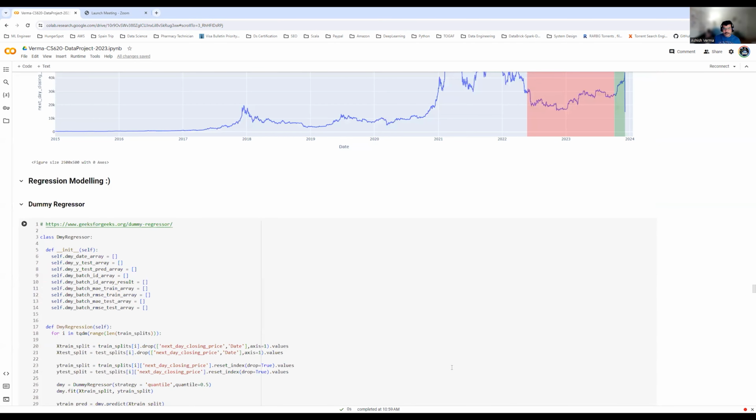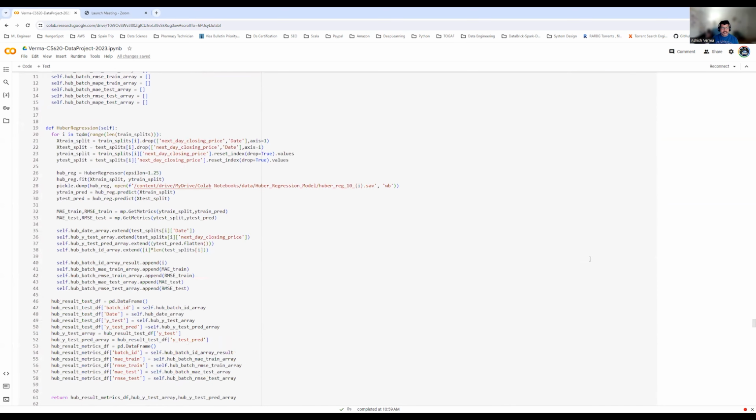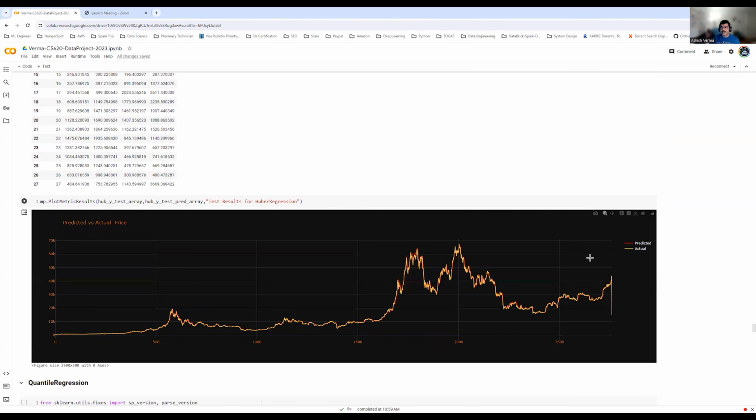I have used certain modeling examples here, which are model selection and the reason for each model. We have the dummy regressor, just to make a dummy regression, a kind of baseline regression, so that later we can optimize and use other regression algorithms. I have taken support vector regression, linear regression, XGBoost regression, Huber regression, and quantile regression. Then we have the Huber, which I have considered as the model.